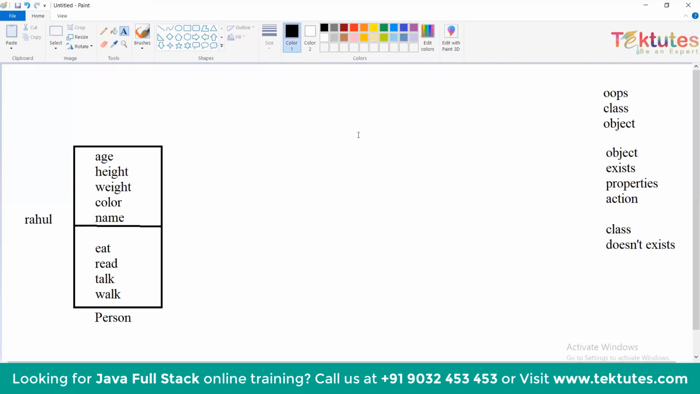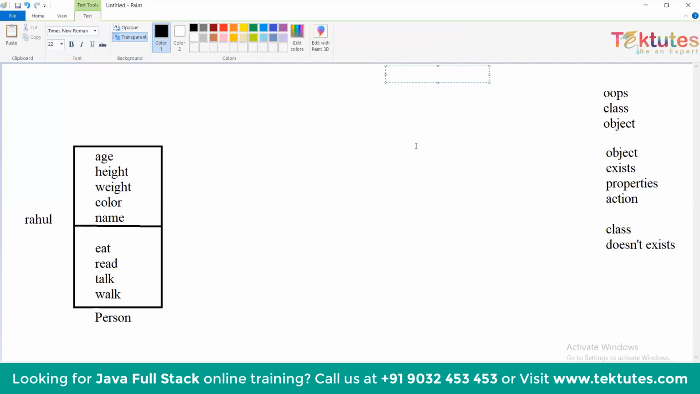So we have seen the general example. Now I want to write a program in Java using this example. So class person.